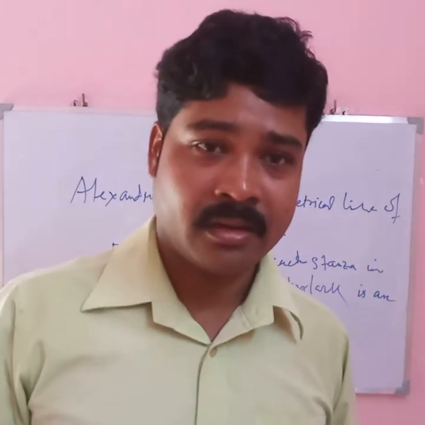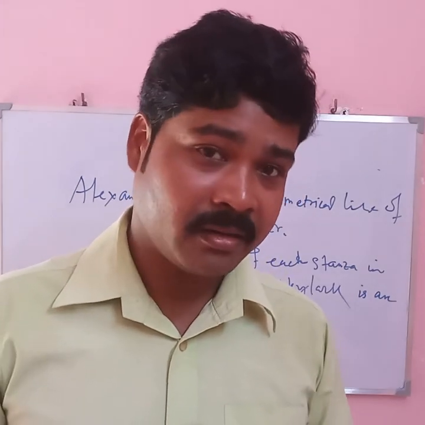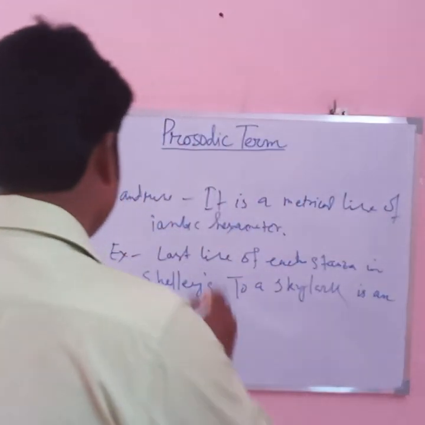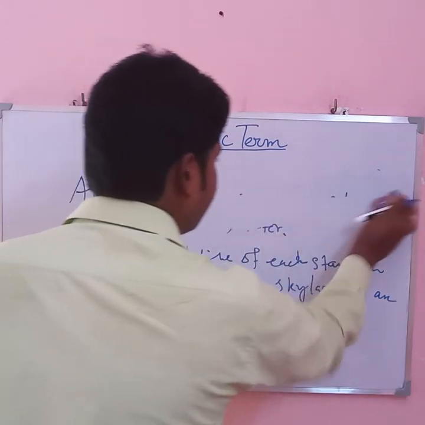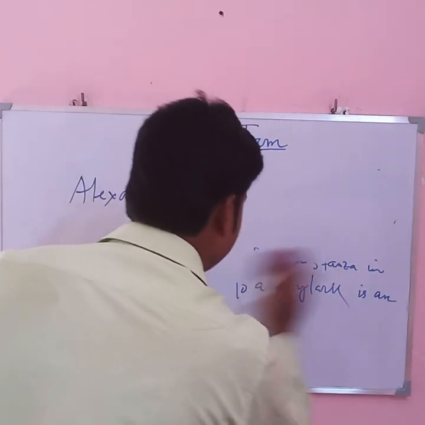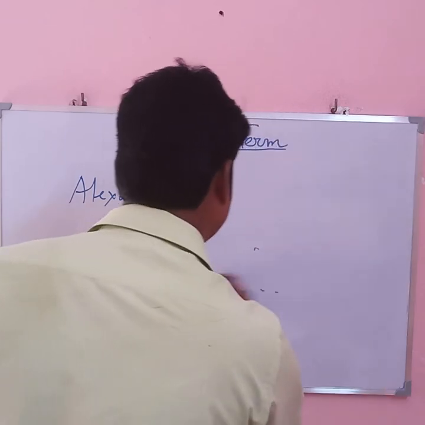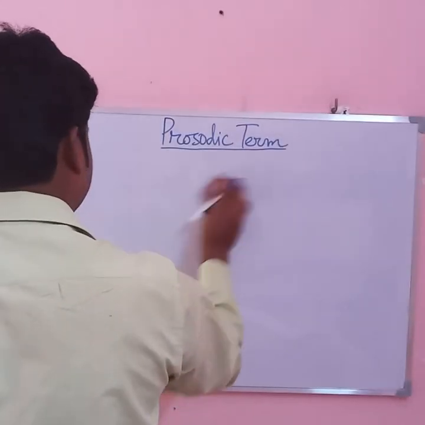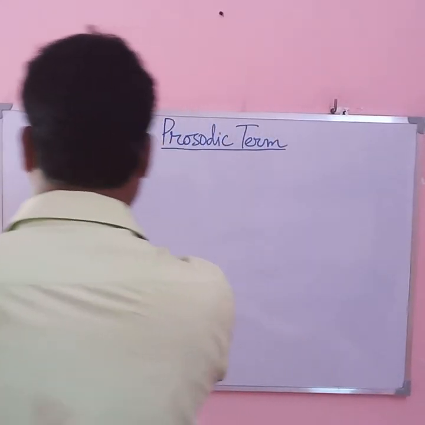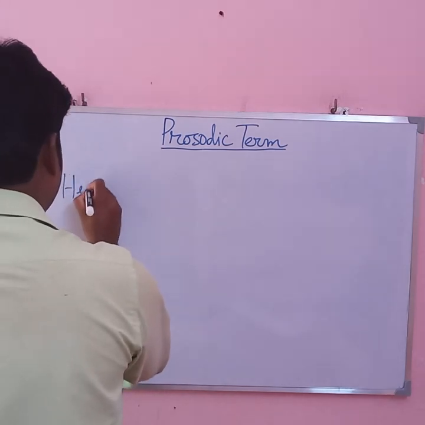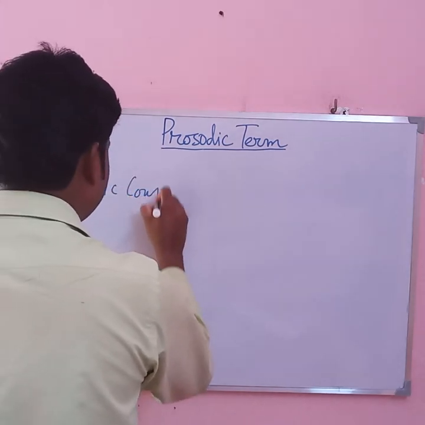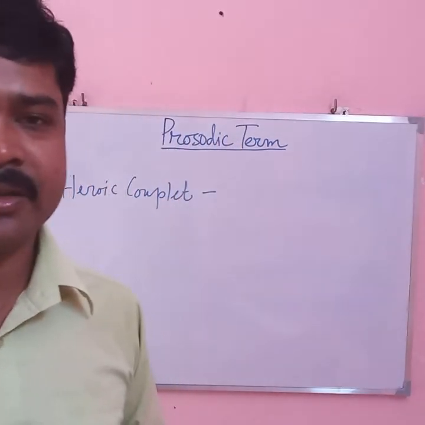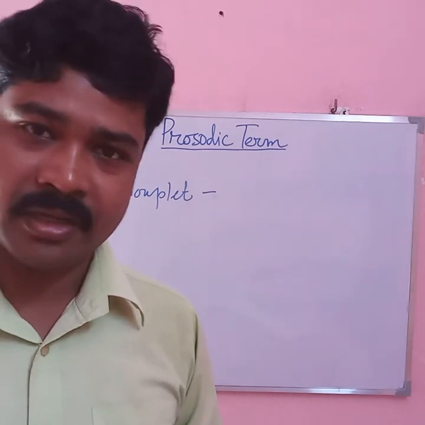Now our third and last prosodic term is heroic couplet. Couplet, you know, is a stanza of 2 lines.